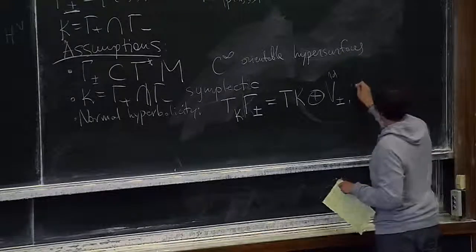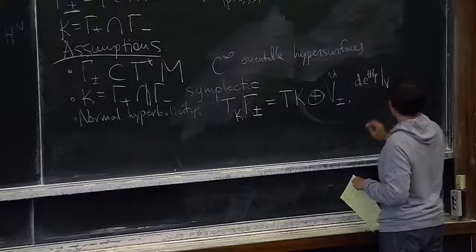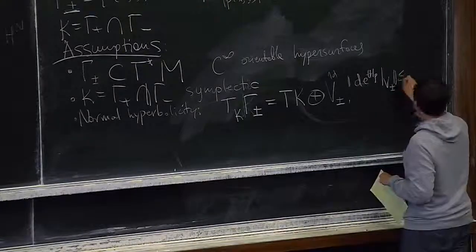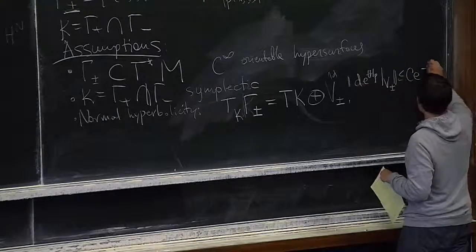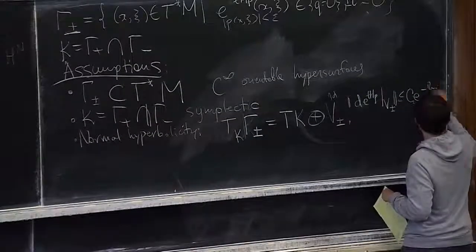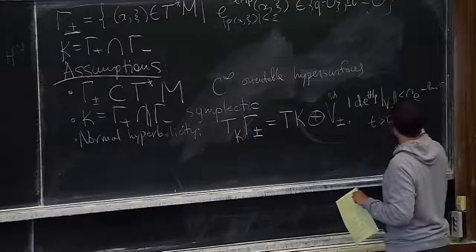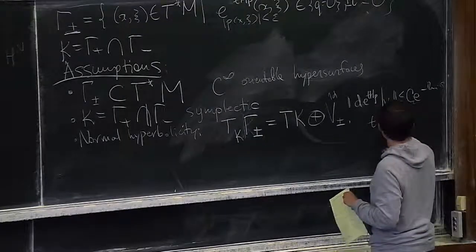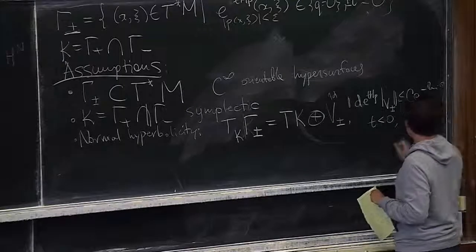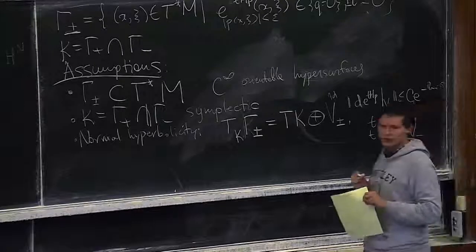If I take the Hamiltonian flow restricted to this, it is going to be exponentially decaying. If I go in gamma plus, this is going to be in the negative direction, and if I go in gamma minus, this will be in the positive direction.